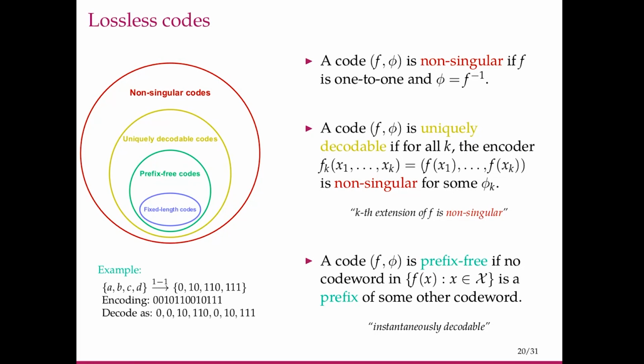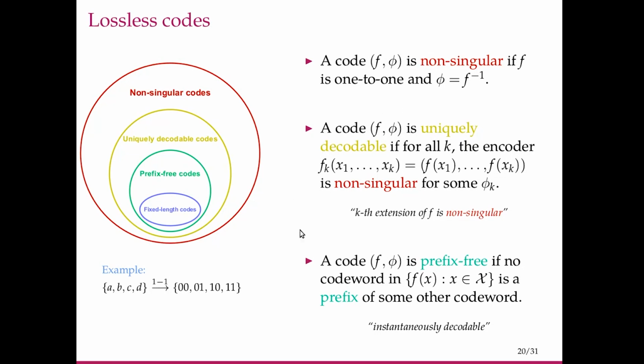We have just seen this. Another example is to map this alphabet in a one-to-one fashion to these sequences. Notice that these are also prefix-free, in that none of the code words is a prefix of any other code word, but also that these all have the same length. So these are fixed length codes that we see in this figure. These are a subset of prefix-free codes. So we have all these different classes of codes.